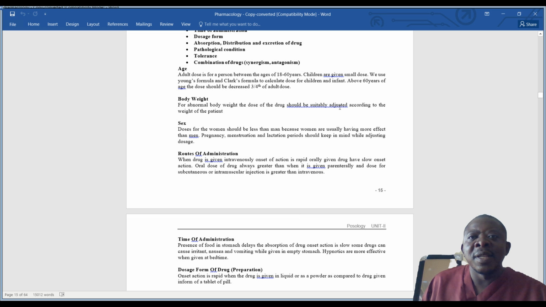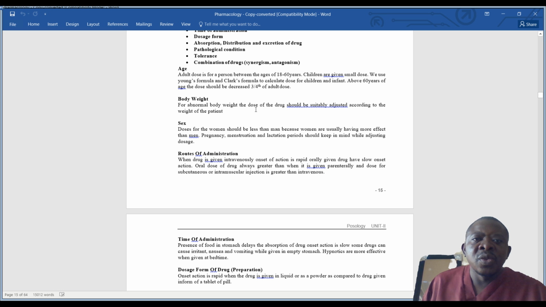So suitably, you need to adjust the dosage, because if you give too much of the drug because you have seen that the person is overweight, you may give an overdose. Okay, but adjust it accordingly.